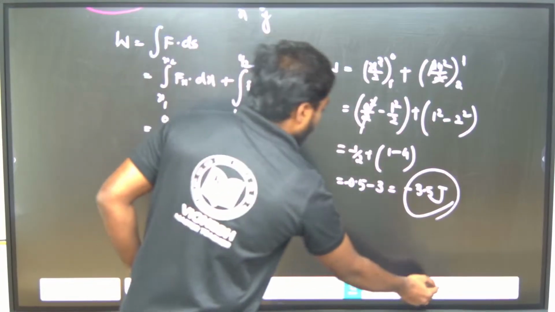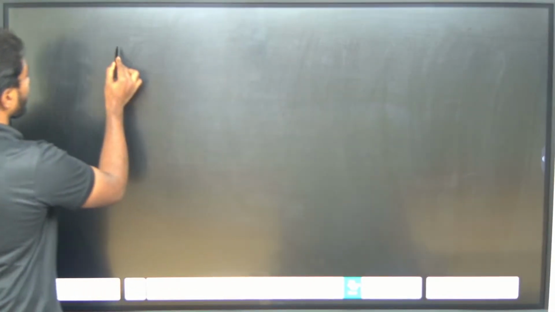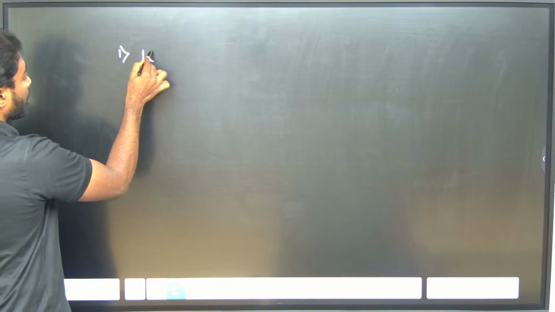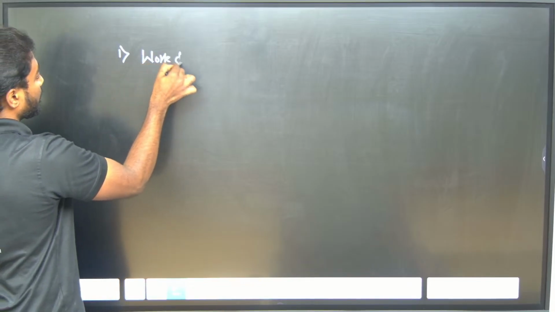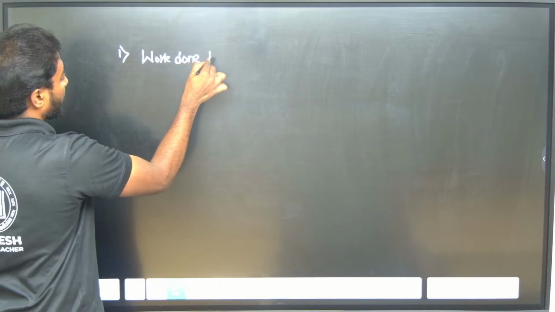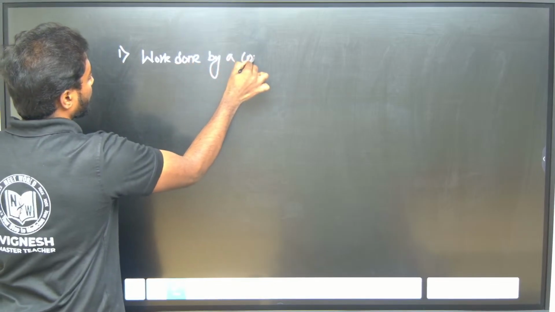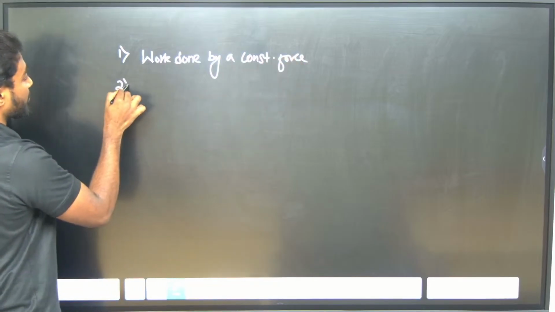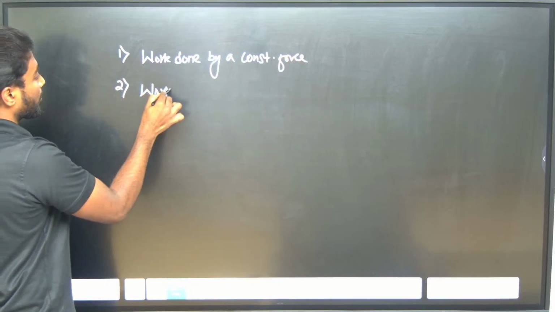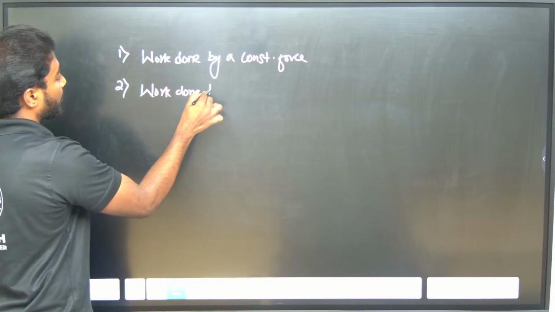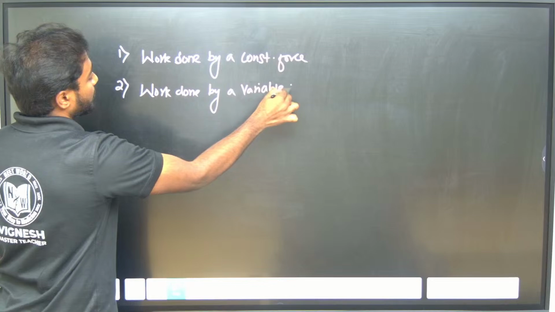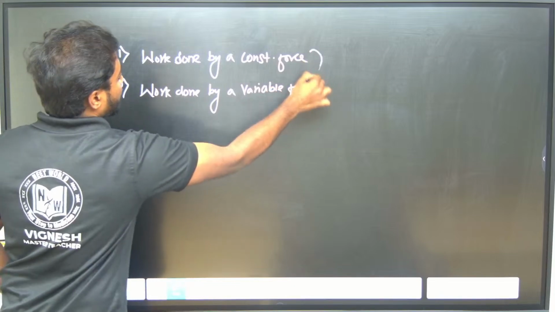So now what we will discuss is, the first one we discussed was work done by a constant force. Next we discussed work done by a variable force. So we have discussed problems in both conditions.